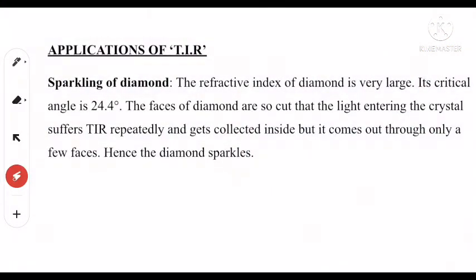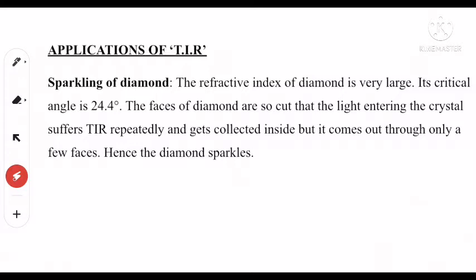Clear? Now we come to the applications of total internal reflection. First one is the sparkling of diamond. The refractive index of diamond is very large. Its critical angle is nearly 24.4 degrees.